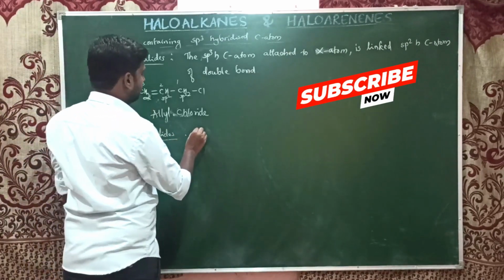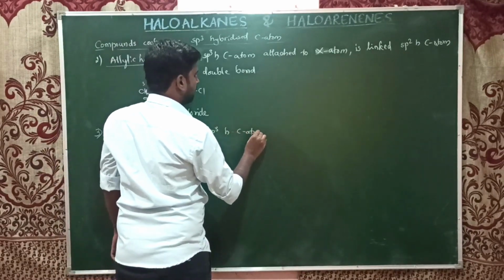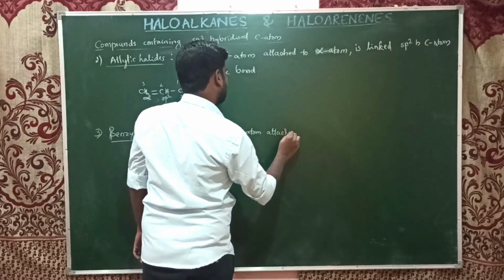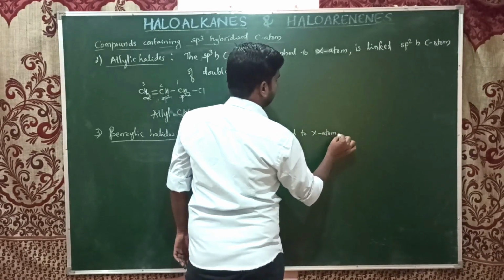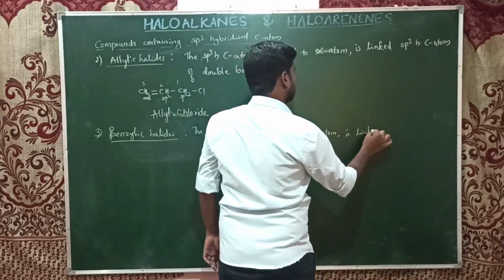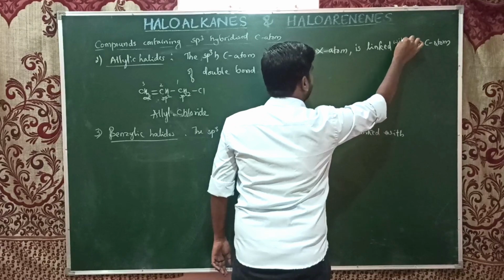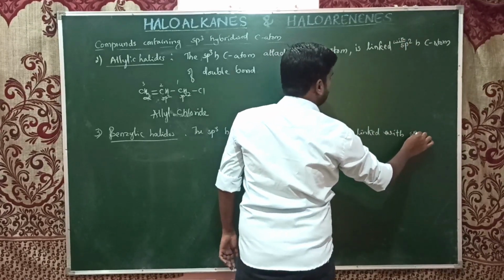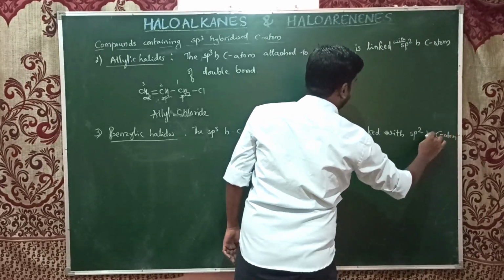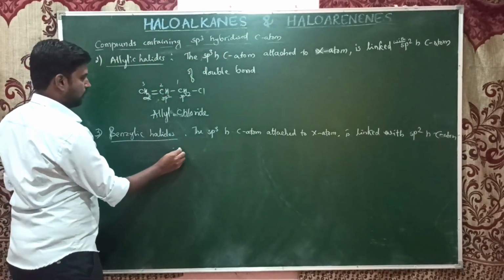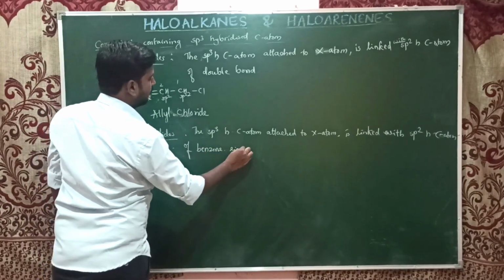So here the same thing: the sp3 hybridized carbon atom attached to the halogen atom is linked with an sp2 hybridized carbon atom of the benzene ring, or aromatic ring.